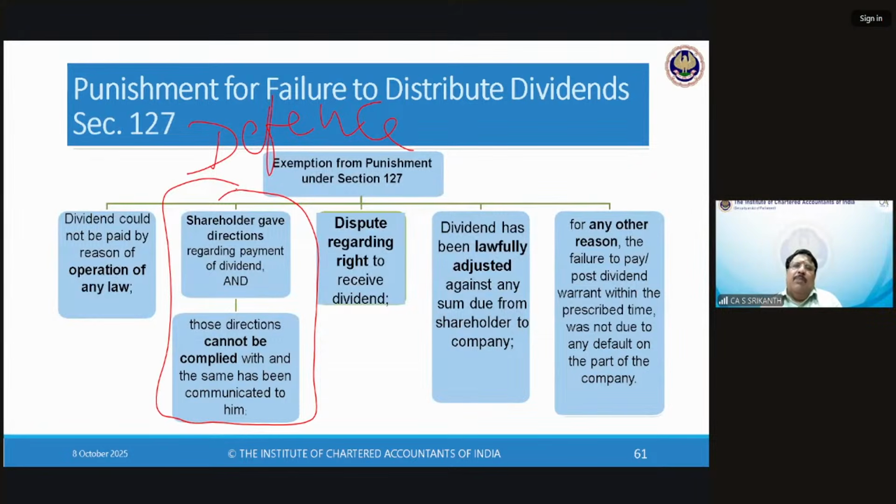Any other reason: the failure to pay or post the dividend warrant within the prescribed time was not due to any default on the part of the company. See, there was a huge calamity, let us say. All servers are down. In my server, every server, DP server, NSDL server, CDSL server, everything down. Bank servers. Almost the whole country. Then only will you not be able to do something like this. Not due to my default. Because even assuming you take a pandemic situation like Corona, servers are all working.